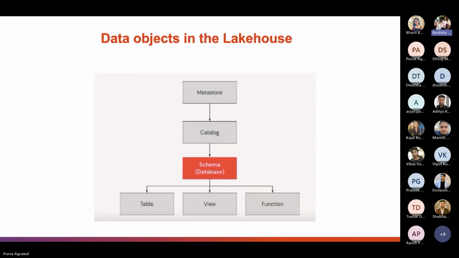Now let's learn about the views in a schema. A view is a saved query, typically against one or more tables or data sources. The view can further be of two types, temporary views or global views. Finally, we have a function in a schema. It is saved logic that returns a scalar value or maybe a set of rows.